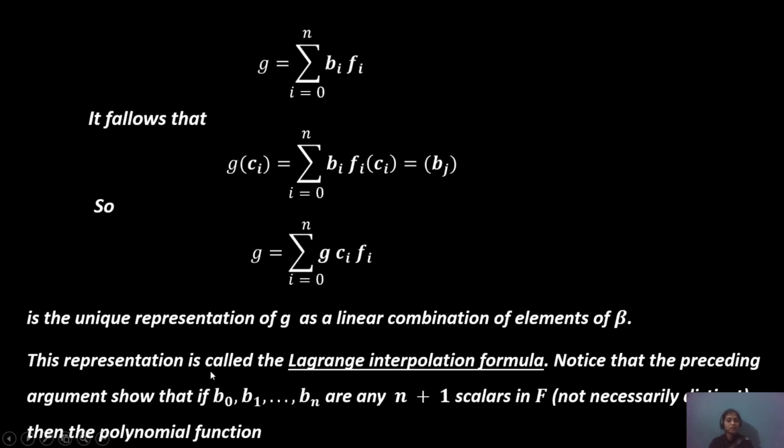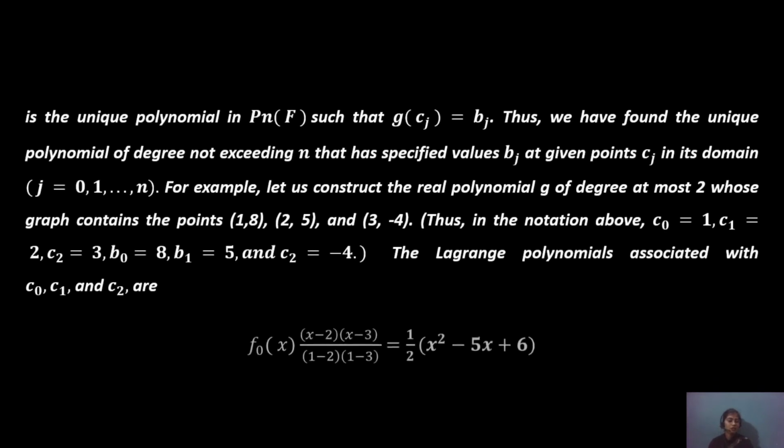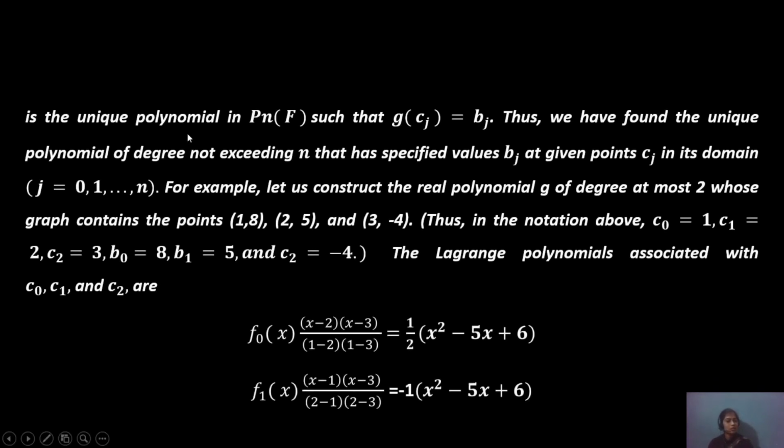This representation is also called the Lagrange interpolation formula, since the preceding argument shows that if b0, b1, ..., bn are any n plus 1 scalars, not necessarily distinct, then the polynomial function generated will be a unique polynomial Pn of degree at most n. Hence all values of the function g, multiplied in this form with ci, generate the bj. Thus we have found the unique polynomial function.